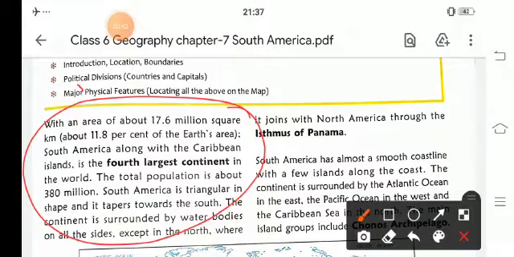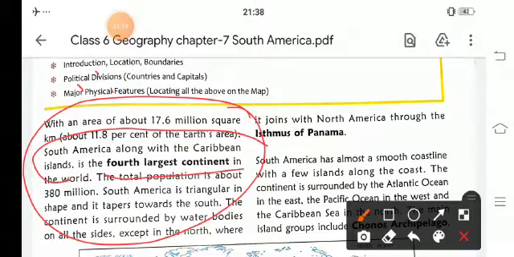South America, along with the Caribbean islands, is the fourth largest continent, and its population is about 380 million.